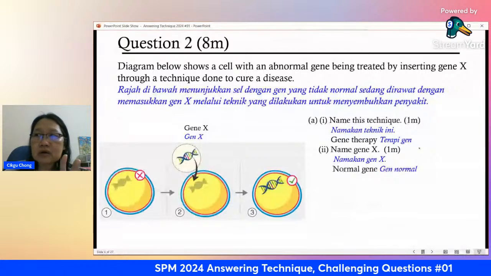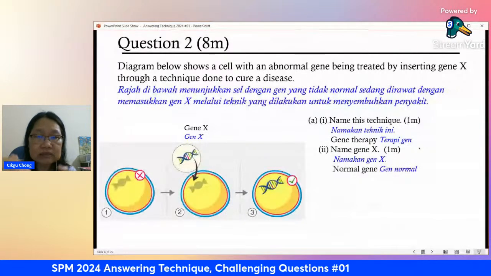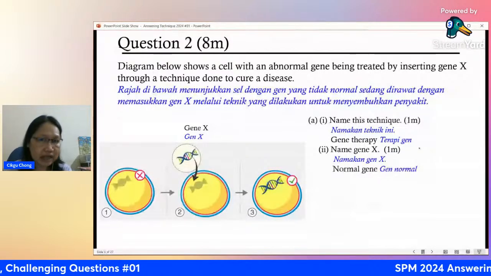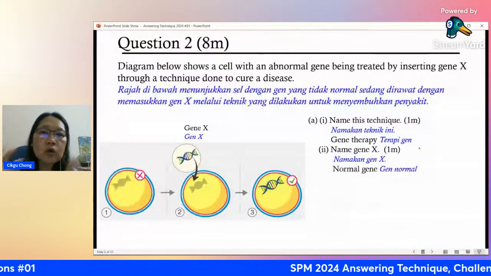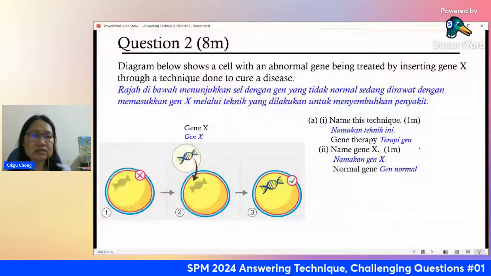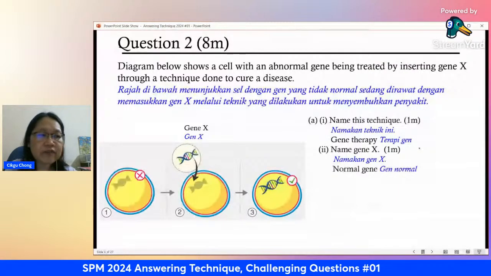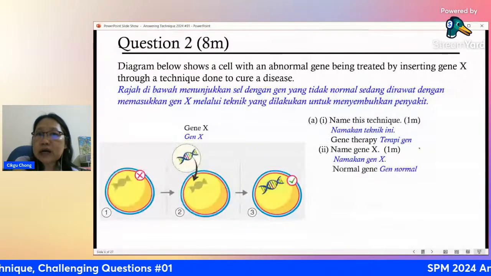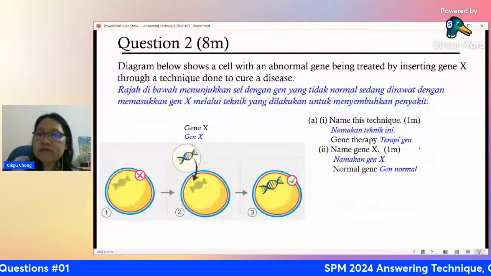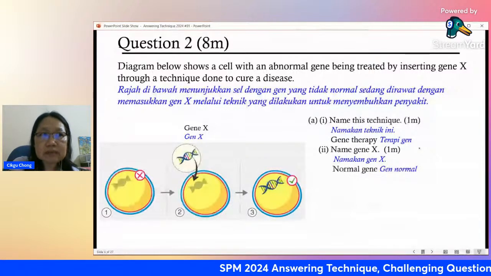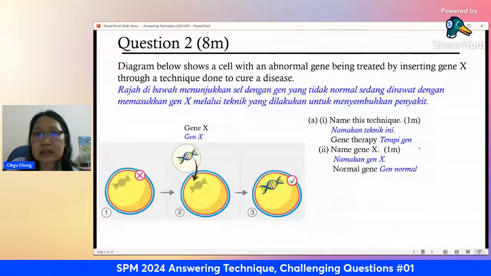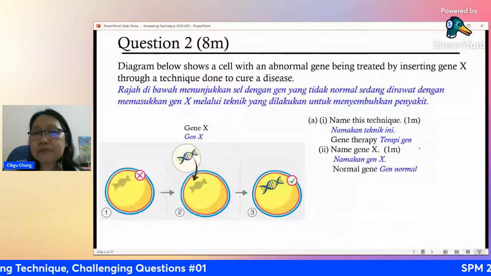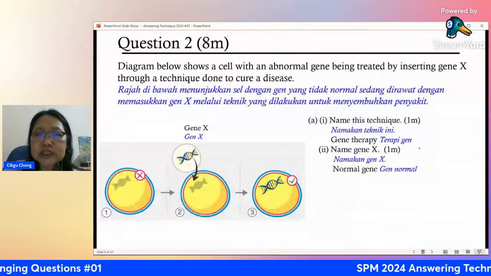Remember, every time we want to menggubal, means make the marking scheme for SPM questions and so on, when you make the question, you're going to make the answer scheme, right? They will always refer to your textbook first because the textbook is like the Bible. All the facts inside there should be correct. So if you follow the textbook, this is diperakui oleh KPM. So the facts cannot be wrong. If they're wrong, they already tell you, ERRATA, right, error. But then if you follow it, you should be quite safe. Okay, next question. More challenging.